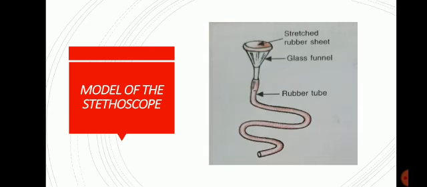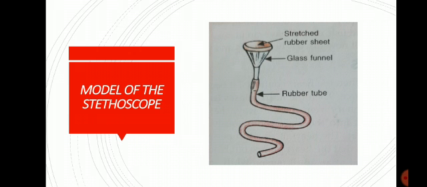This is how it will look. Here you can see the stretched rubber sheath. This is the glass funnel, and here is the rubber tube. By this, you can hear your heartbeat using this model of stethoscope. How does it work?